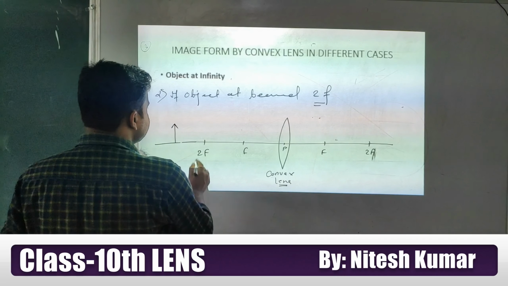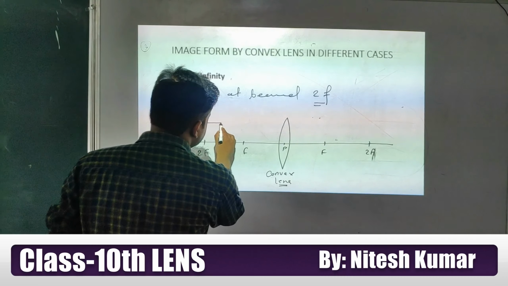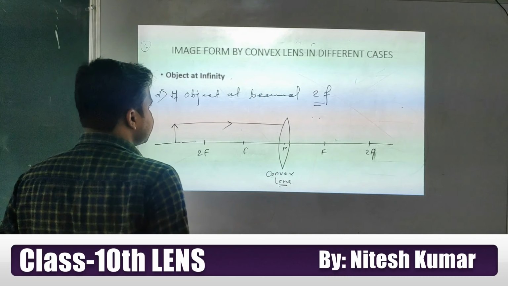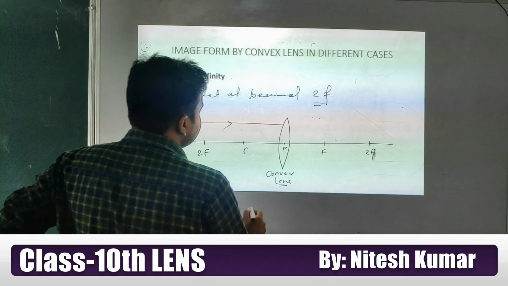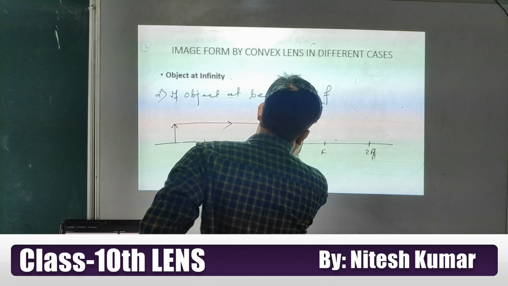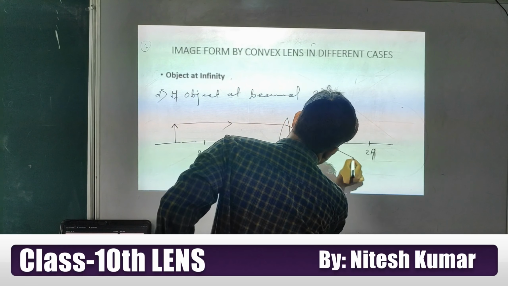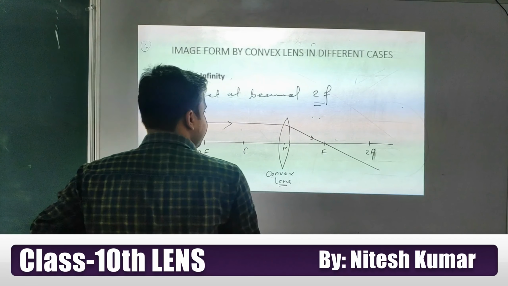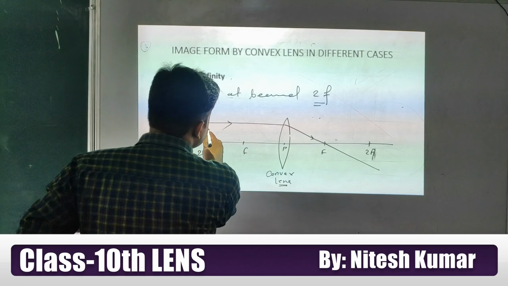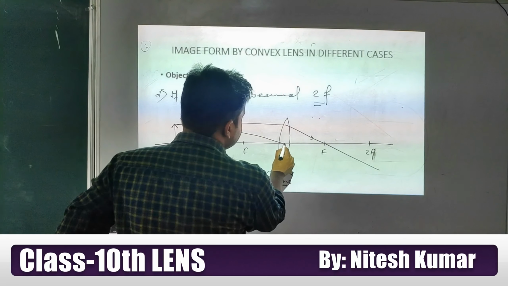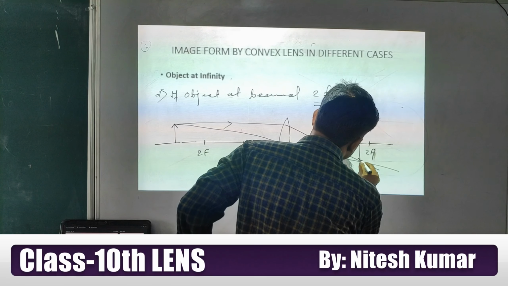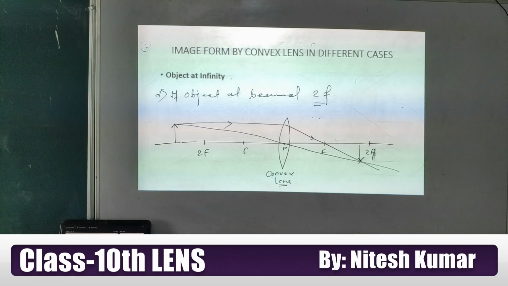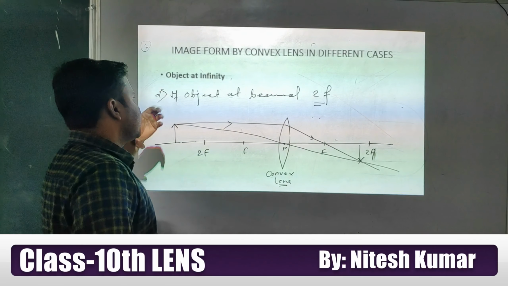If our object is beyond 2F, the ray coming parallel to the principal axis will converge or pass through the focus, and the ray falling at the optical center will go without deviation, and here the image will form. Okay students, this is the second case.